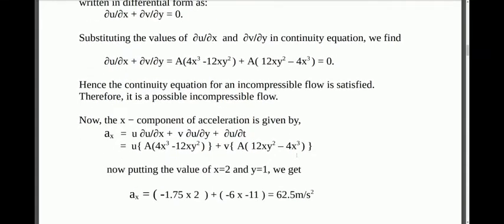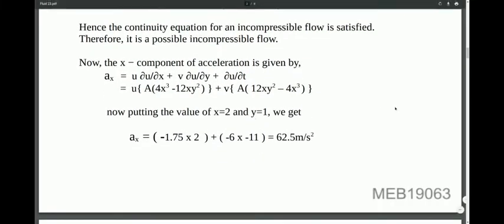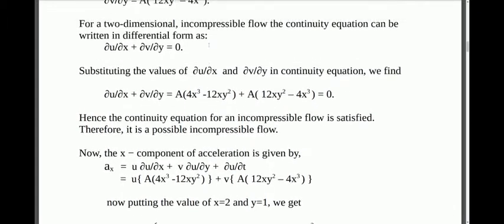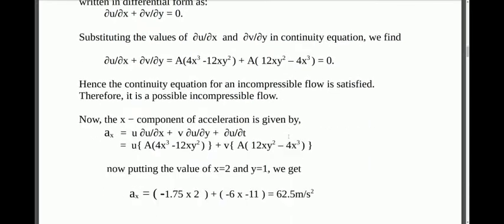Now we have to find the acceleration of a fluid particle at point 2 comma 1, and for that we will first find the x component of the acceleration and then the y component of the acceleration, and we'll then get the resultant of both. We know that the x component of the acceleration is equal to u times del u by del x plus v times del u by del y plus del u by del t. This del u by del t would be 0, since this velocity field does not depend on t, that is, it does not change with time.